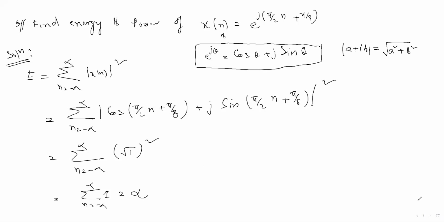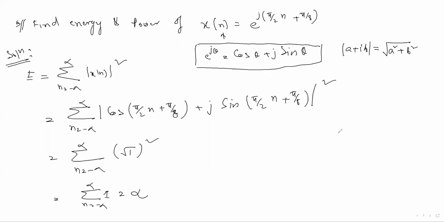Come to the next, to find the power of the signal. What is the equation for power for a discrete time signal? Sir, one step previous slide. Sir, if we sum from minus infinity to infinity, we'll get 0, no, sir. Minus infinity terms will be negative and plus infinity will be positive, so all will get cancelled, no, sir.